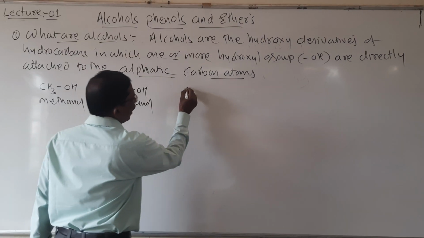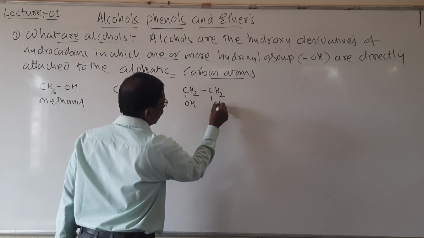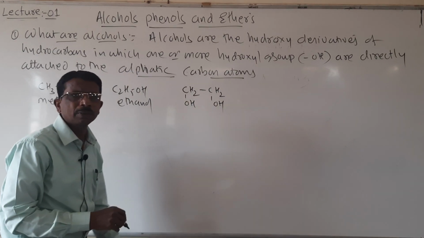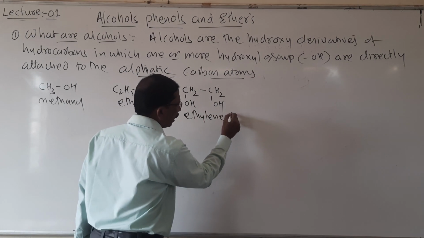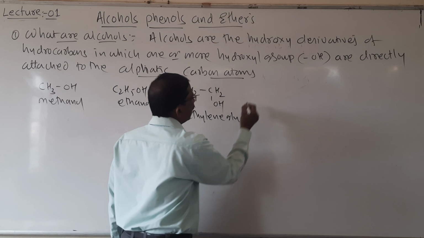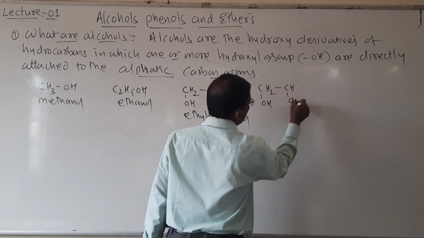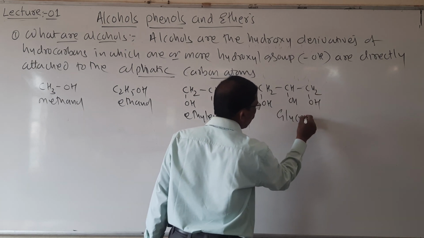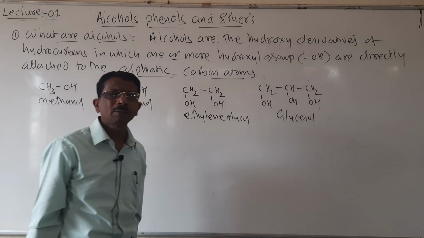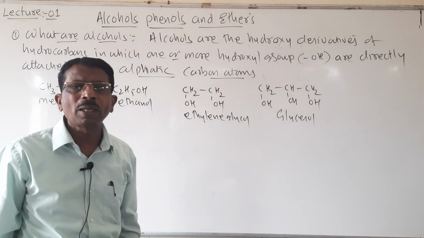Look here, another one, CH2OH, CH2OH, so two OH groups are attached. It is called ethylene glycol. And another one, CH2OH, CHOH, and then CH2OH, is called glycerol. So here the OH group is directly attached to the aliphatic carbon atoms.